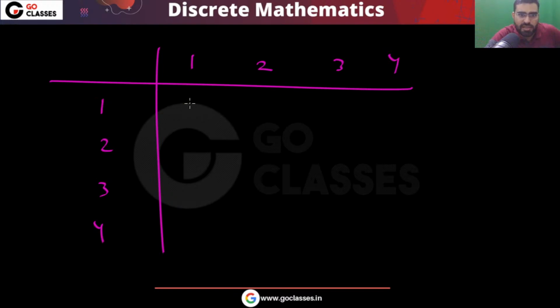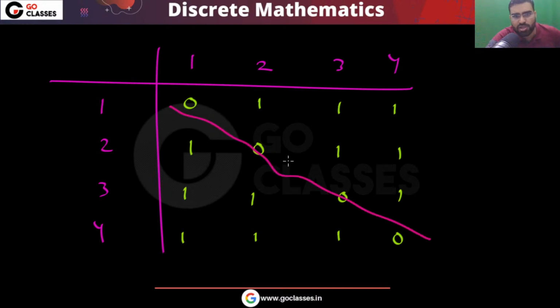So 1 is related to 2 3 4. 1 is not related to 1. 2 is related to 1 3 4. It is not related to itself. So you can notice the graph will be something like this. The matrix representation will be like this. You can notice all these diagonal entries will be 0. The remaining elements are 1. Okay, this is the matrix representation of this relation R.